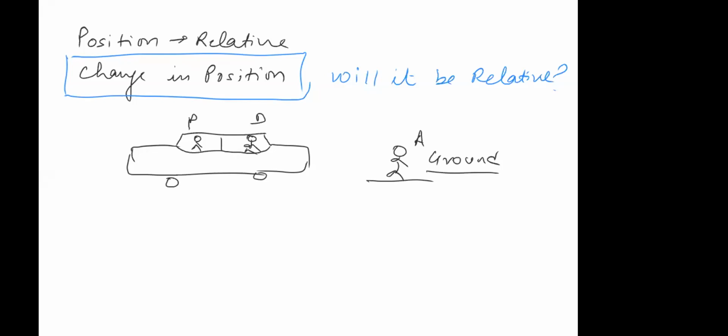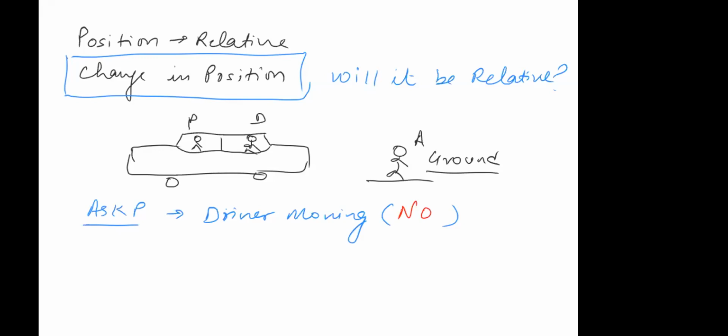If I ask P, the passenger, whether the driver is moving or not, what will be the answer? Yes or no? With respect to the passenger, is the driver moving? No, sir. The answer will be no. Correct.